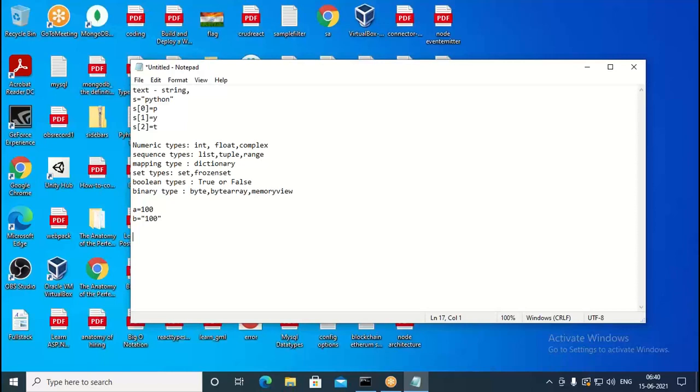Okay. And another thing is, for blocks, Python uses indentation. Whenever you take any other language, C, C++, Java, there also we use indentation. That we use only for decoration purpose and just for readability purpose. But in Python, we use indentation for scoping purpose. Scope means a block. You can create a block using indentation. A block is nothing but a compound statement.